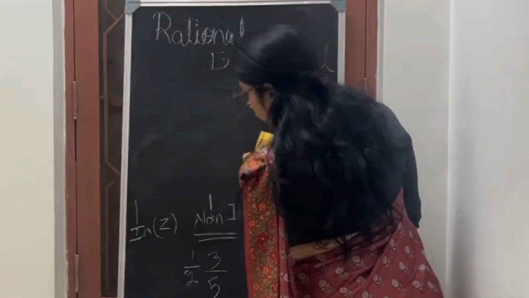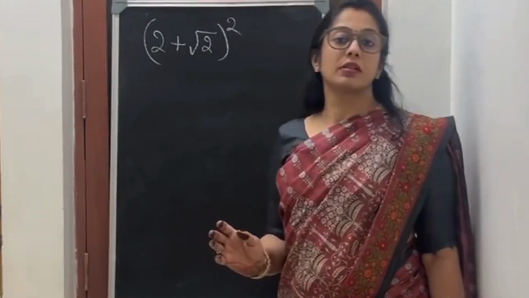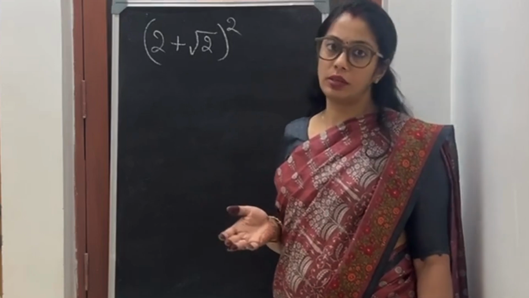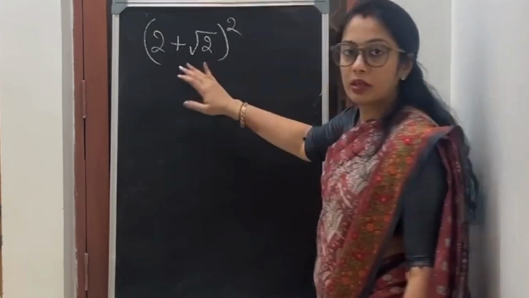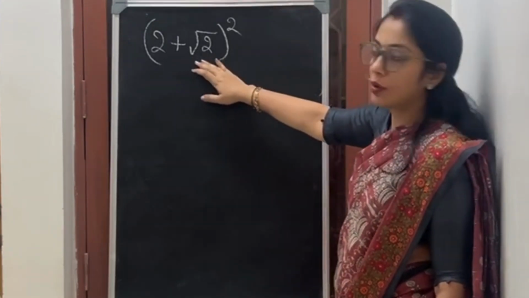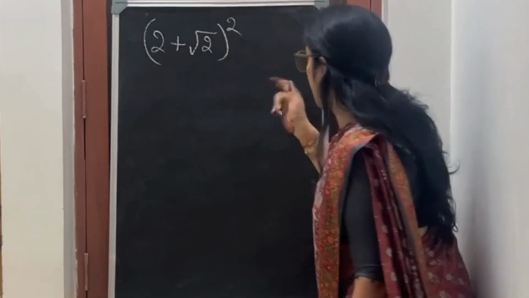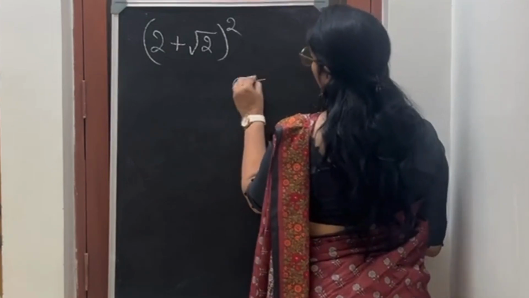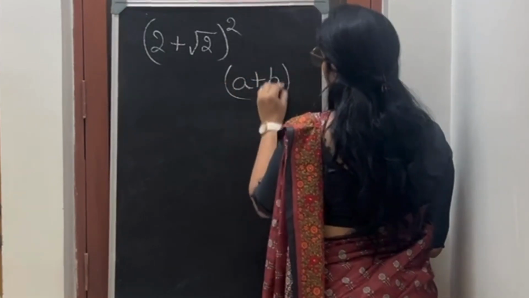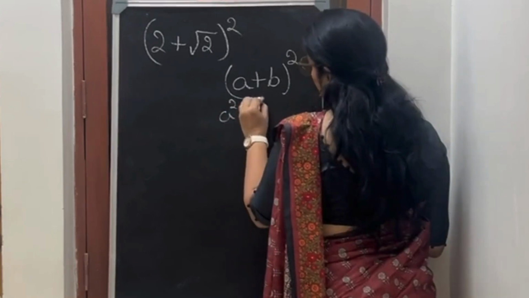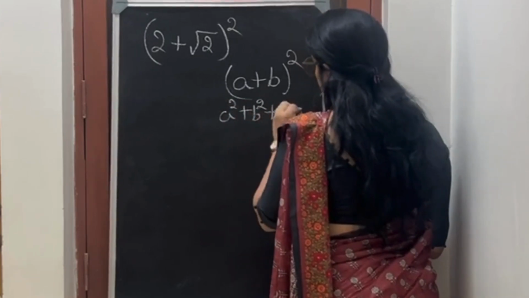Now I will go to the next part. Okay friends, next I will teach you how to find out whether a number is rational or irrational. So how will we do it? There is a question here: 2 plus square root 2, the whole square. Find out whether it's rational or irrational. Here I am using the algebra formula, a plus b the whole square, which is a square plus b square plus 2ab.